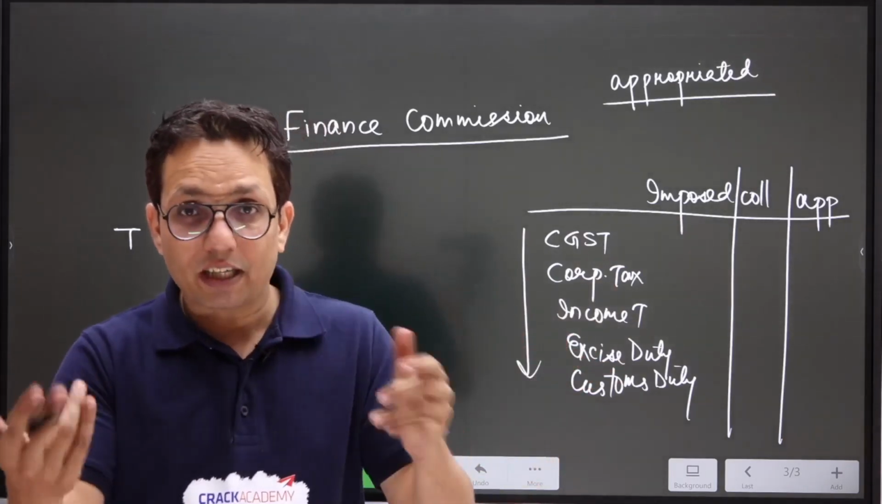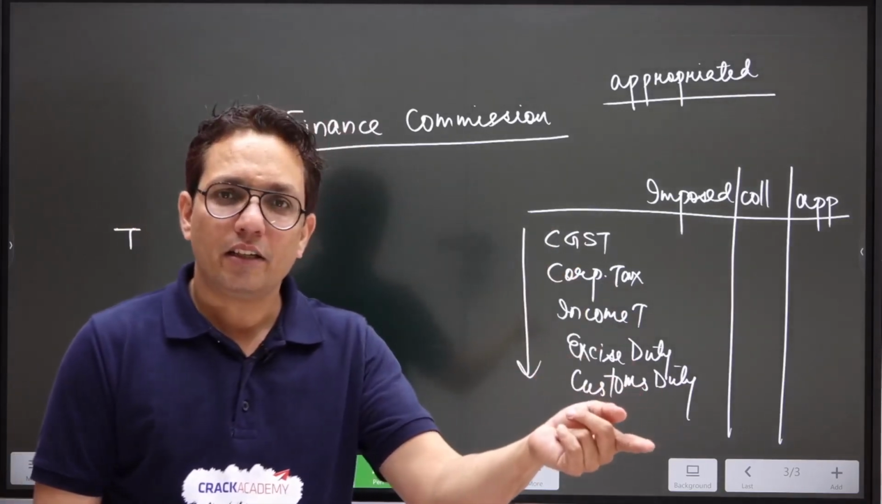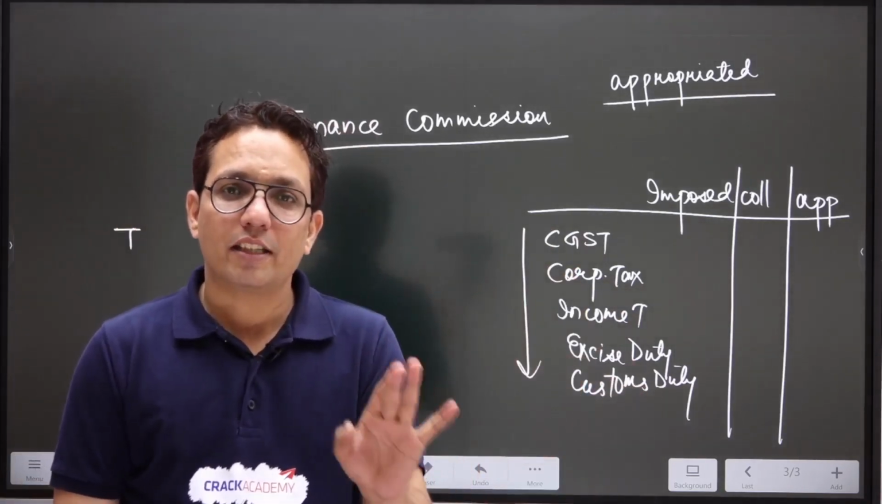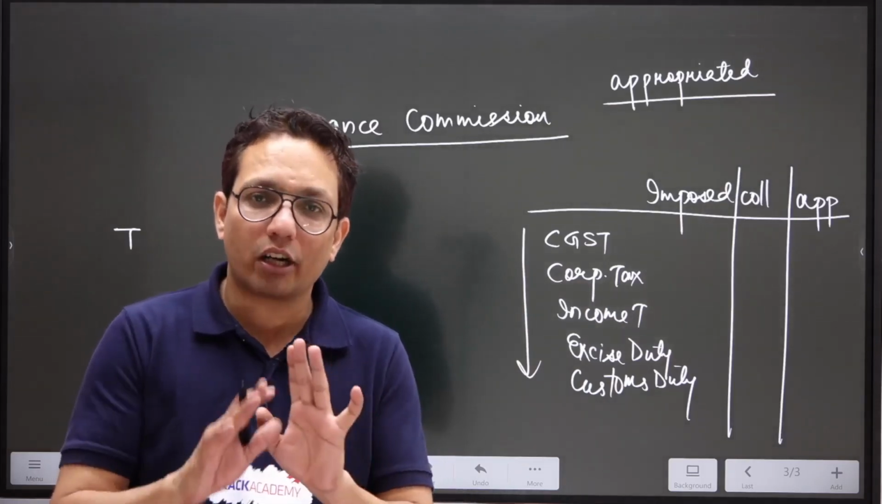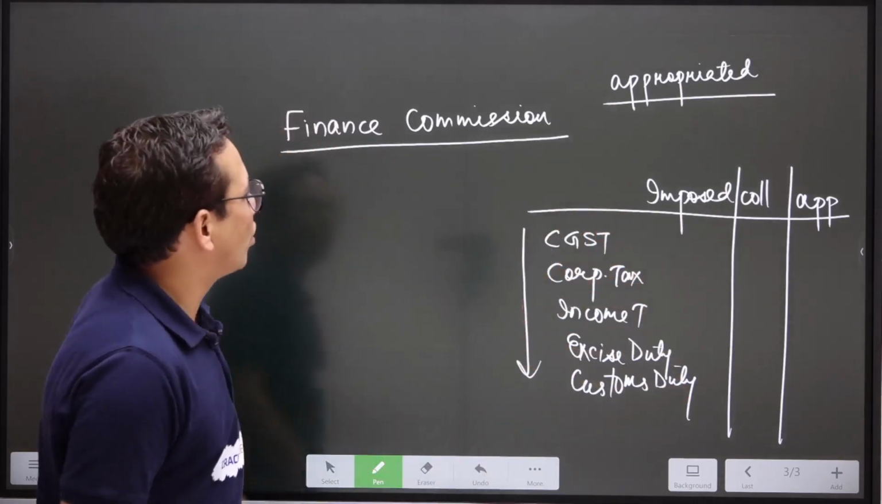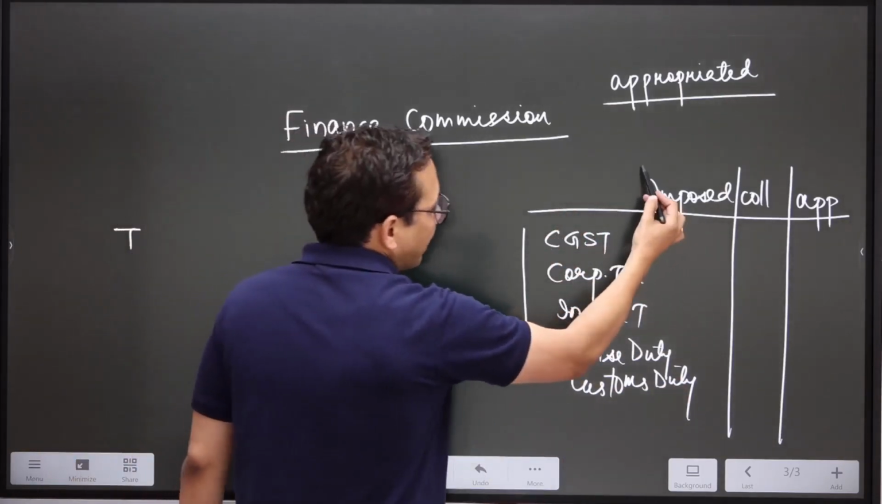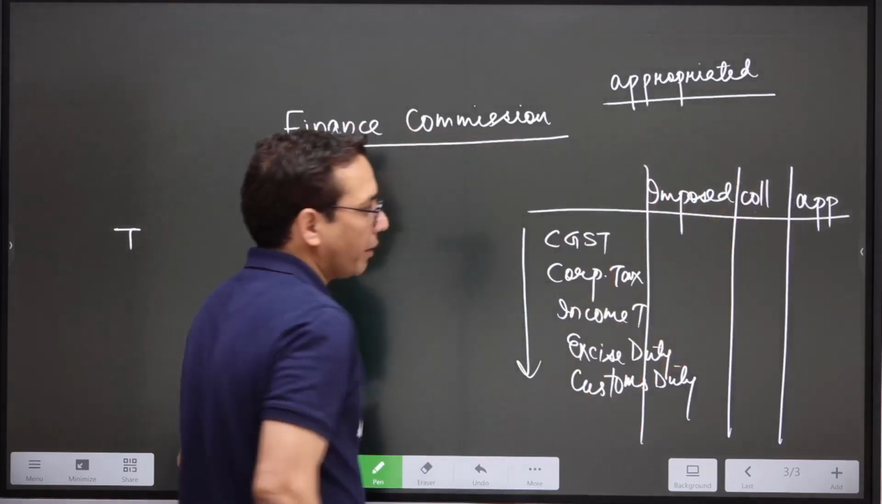So we have three terms, right? Fine imposed by, who is imposing it; fine collected by, which authority is collecting the fine; and fine appropriated by, which means which authority has the right to spend that money. So in terms of taxes also, we have three terms: taxes imposed by, taxes collected by, and taxes appropriated by.